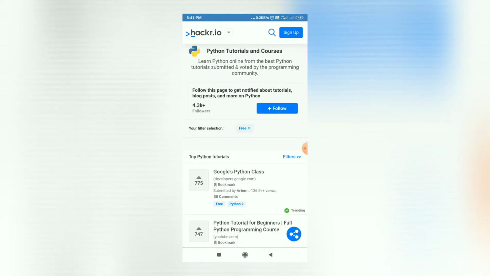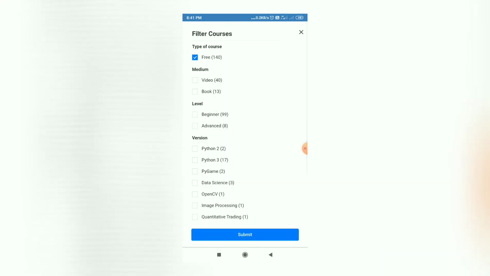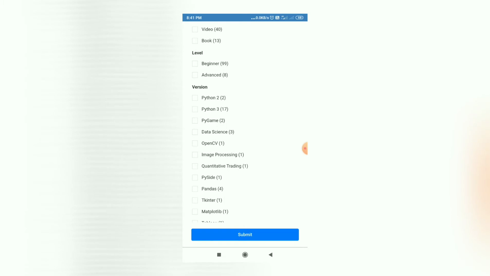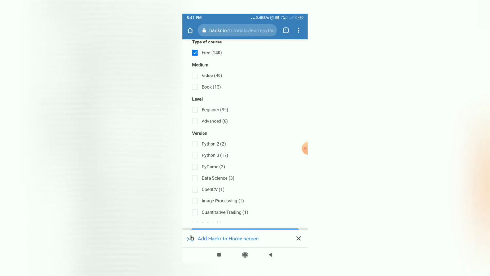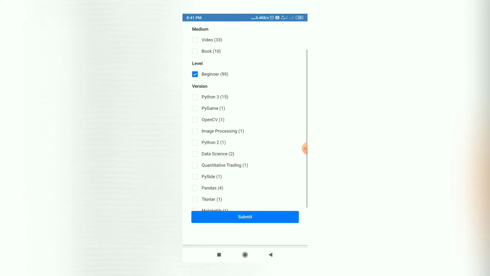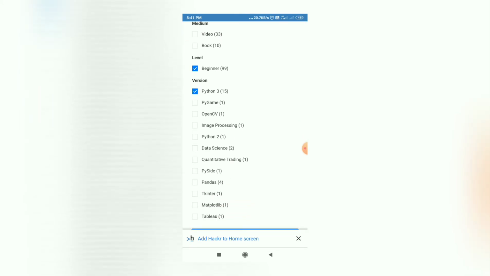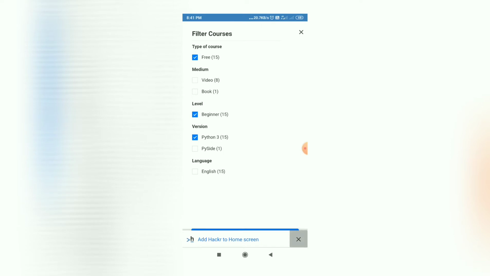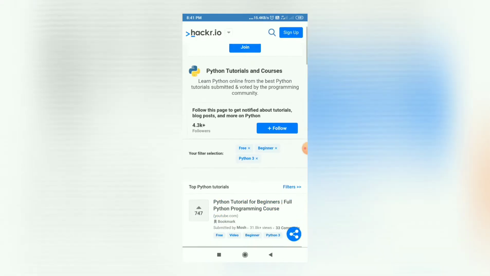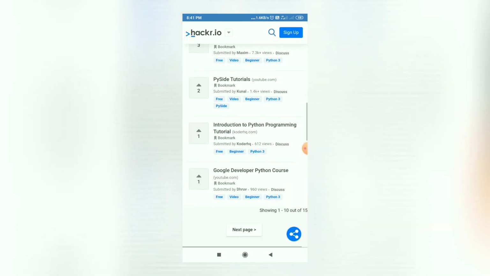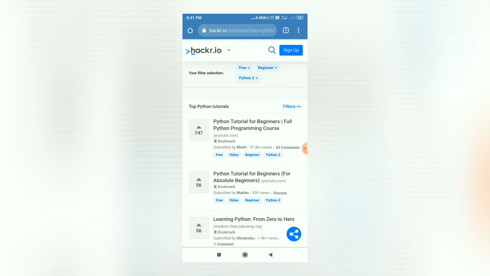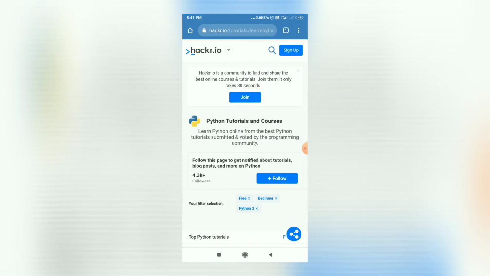Friends, you can also apply filters related to medium, like video or book, levels like beginner, advanced, then version of a particular language. So if I choose beginner and Python 3, then tap on submit. Now you can see these are the free available courses for learning Python 3. Like this you can explore different languages.